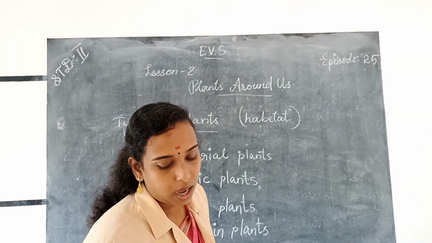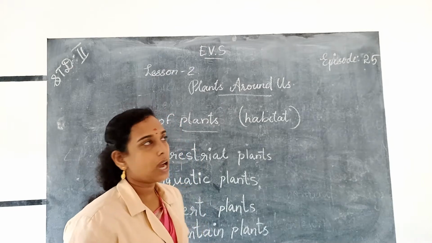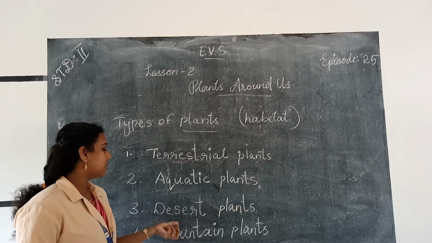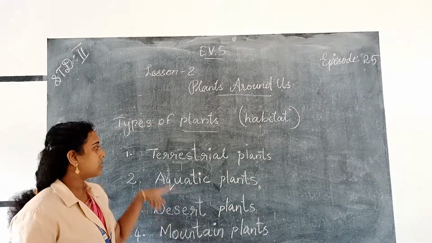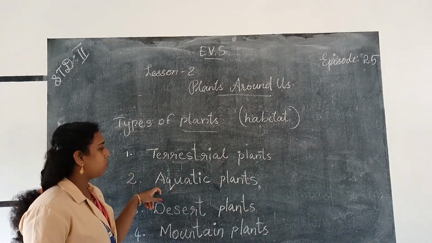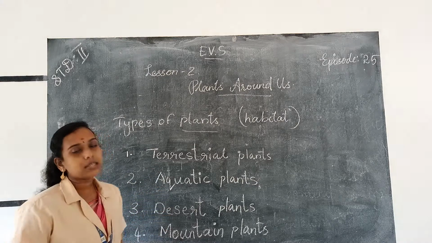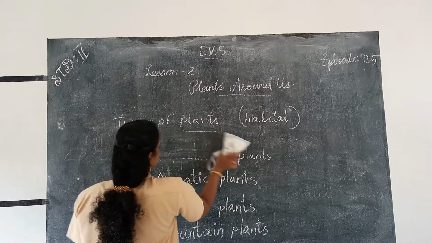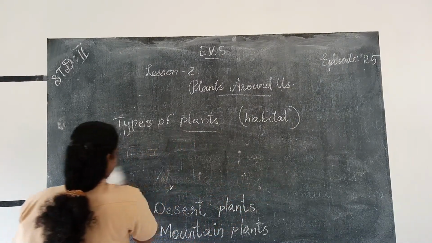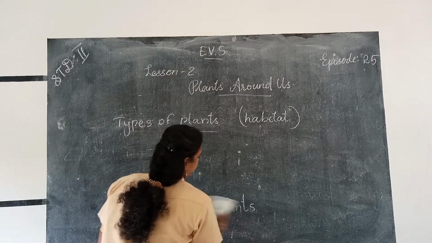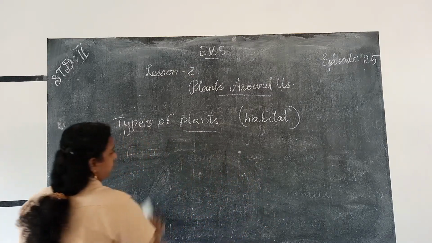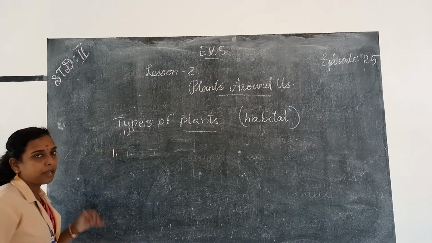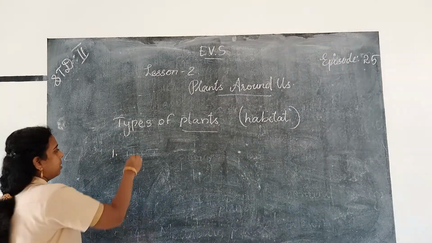Types of plants on the basis of habitat: terrestrial plants, aquatic plants, desert plants and mountain plants. So the first one is terrestrial plants. What is the spelling of the word terrestrial plants?